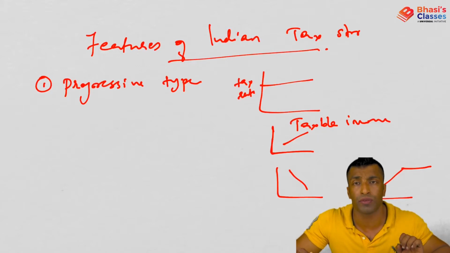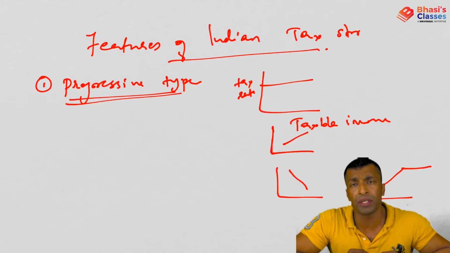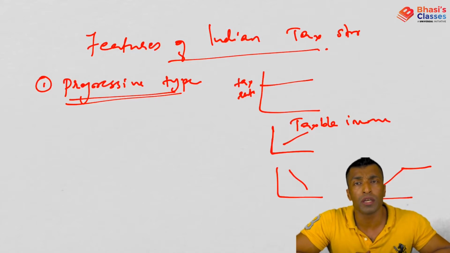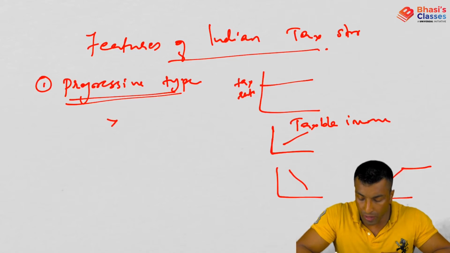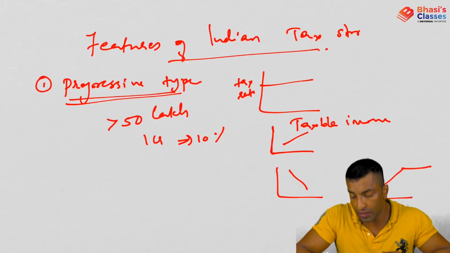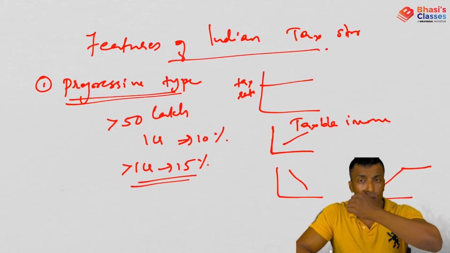So these are the different types of taxes we have discussed, and in India it is progressive type. Most countries follow the progressive type only, but in India's case it is significantly progressive, because if you remember, we have talked about surcharge. Surcharge is a tax on tax, or some additional charges imposed upon tax, and these are imposed upon super rich people. If you have income from 50 lakh to 1 crore, you have a 10% surcharge, and beyond 1 crore, you have a 15% surcharge. All those things we have discussed.